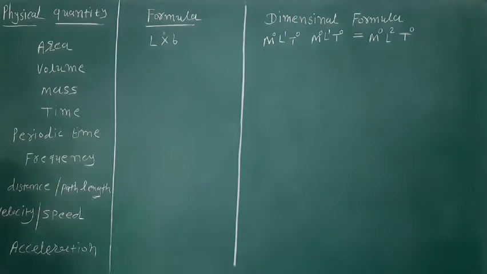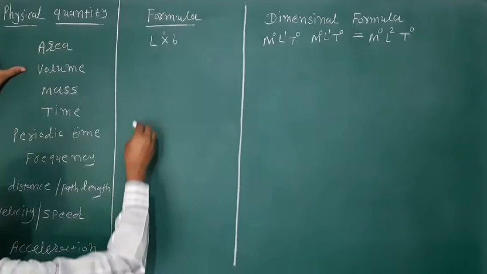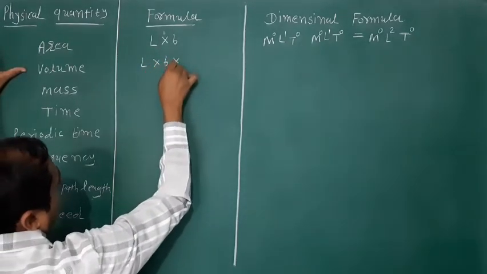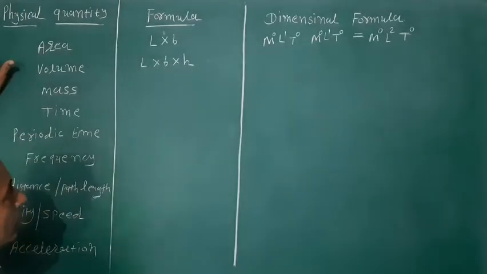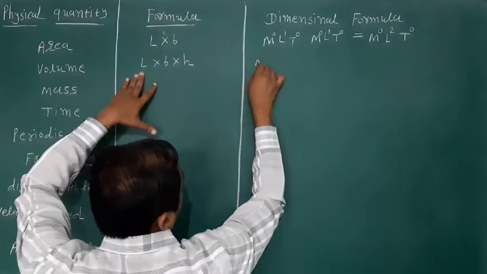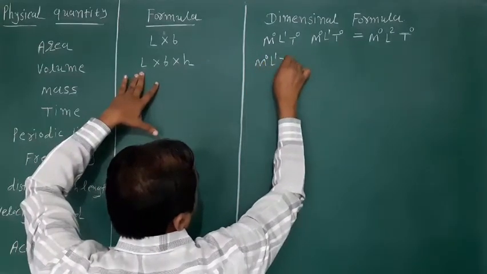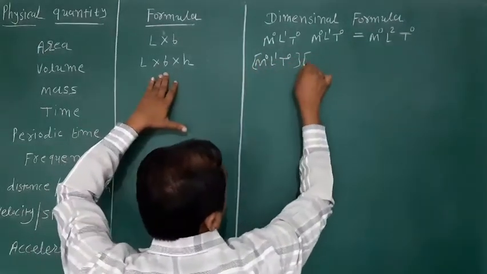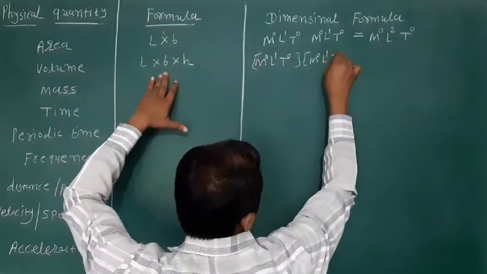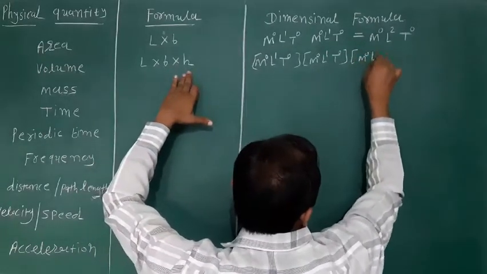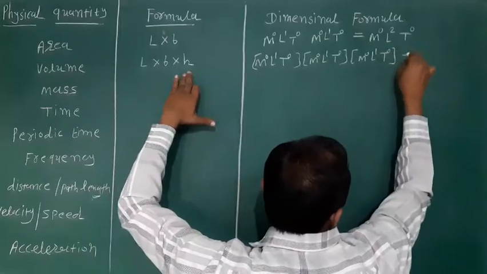Okay? So the second physical quantity is volume. Friends, its formula is length into breadth into height. Okay? And the dimension formula of length is M0, L1, T0. For breadth, same M0, L1, T0. And for height M0, L1, T0.